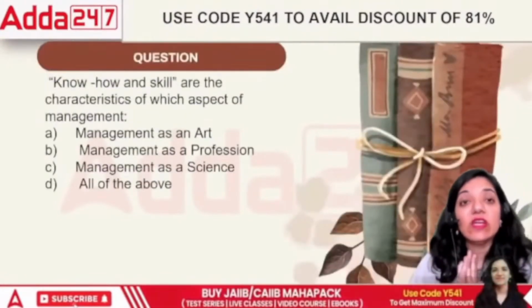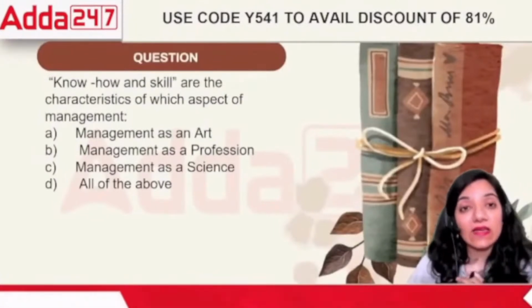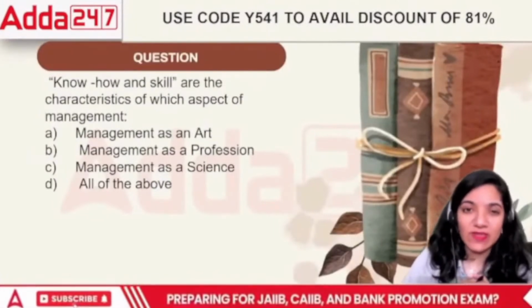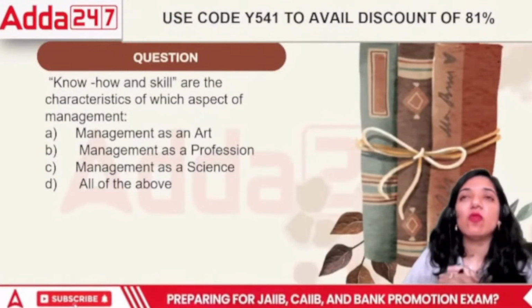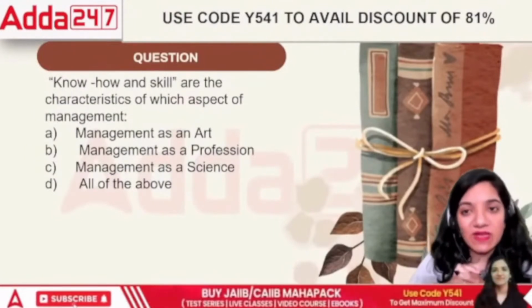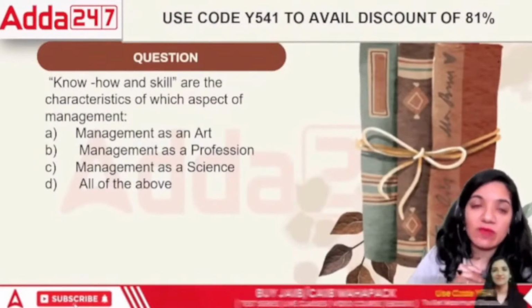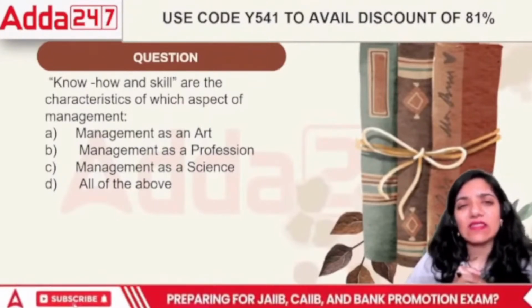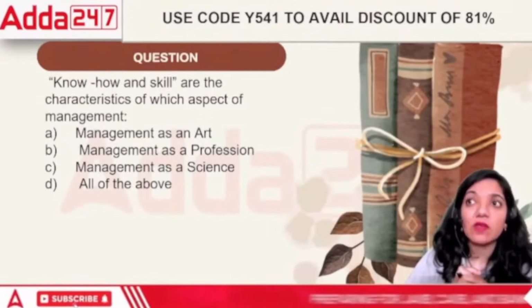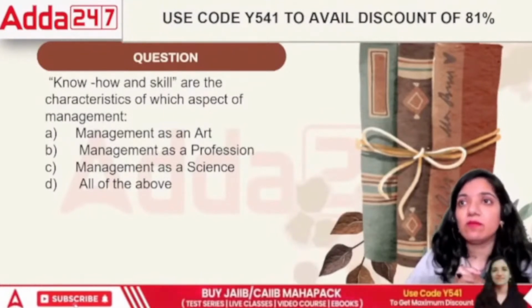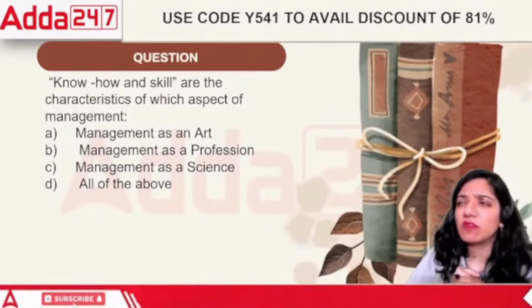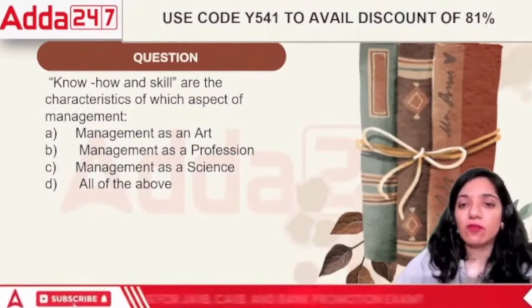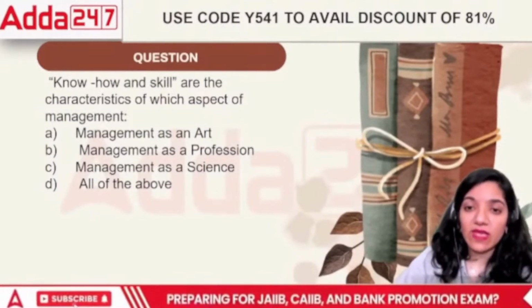The next question is, know-how and skill are characteristics of which aspect of management? In terms of management, where does the know-how and skill stand? It is management as an art, management as a profession, management as a science, or all of the above. See, a skill is basically knowing that particular thing. For example, I might be knowing a specific way of working.